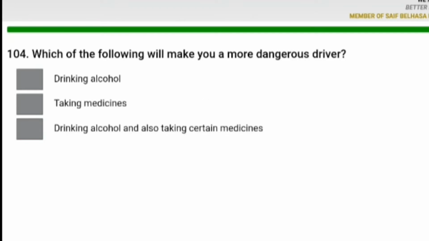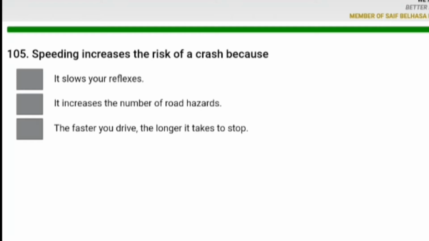Which of the following will make you a more dangerous driver? Number 3 is correct answer. Drinking alcohol and also taking certain medicine. Number 3 is correct answer. Number 105. Speeding increases the risks of a crash because. Number 3 is correct answer.